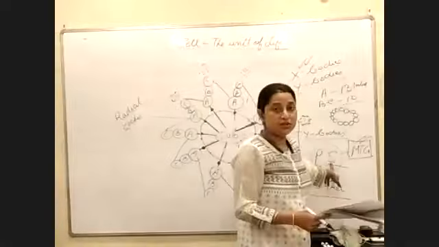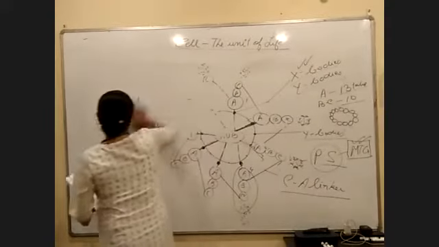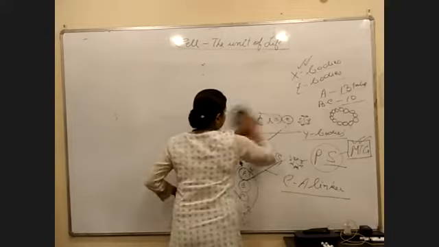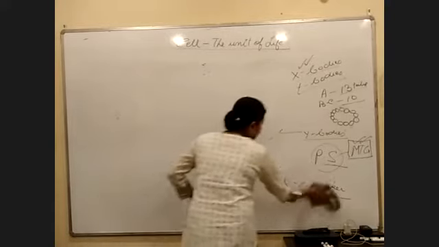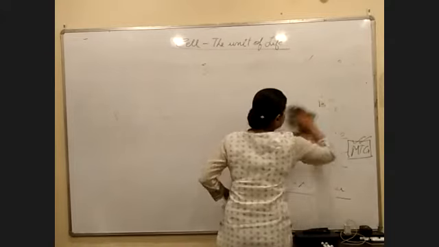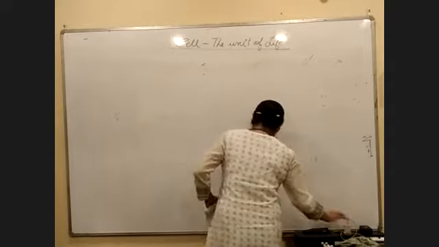What is pericentriolar satellite? Right? Please mark the points that are important instead of having the entire stuff, right?